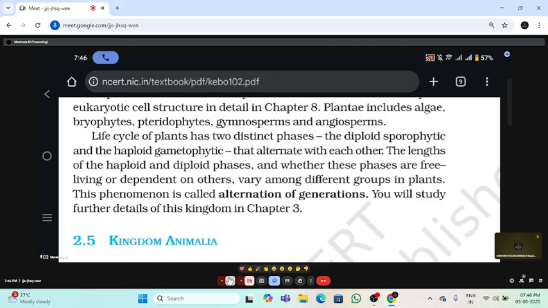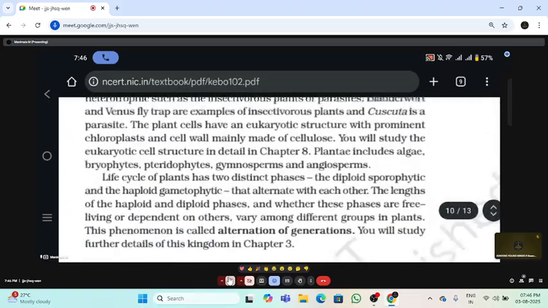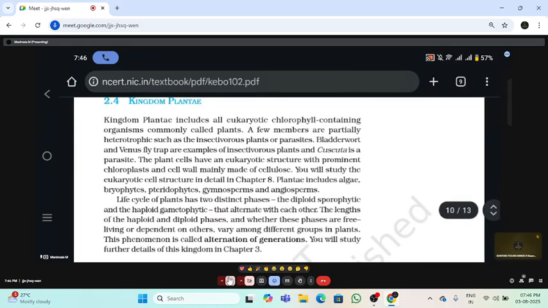alternation of generation. Okay, and next we are going with the kingdom Animalia. Any doubt about plants? The brief explanation is in the next chapter. We will study about it. So plants maximum contain chlorophyll pigment, with the help of which they can do photosynthesis.